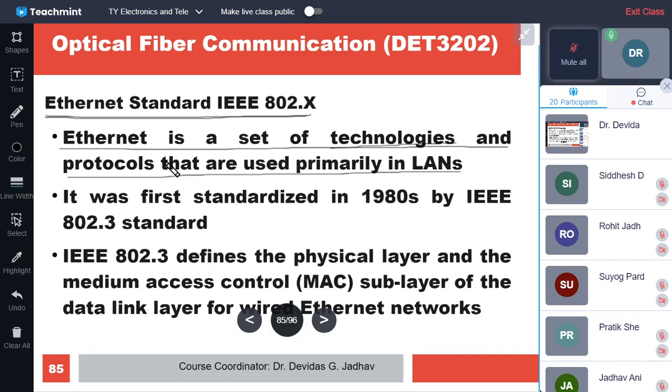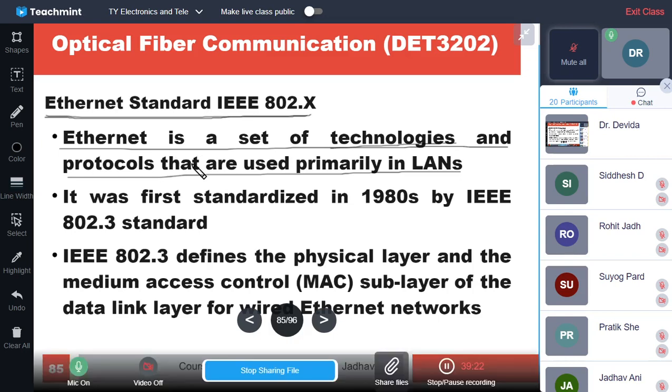And once connected, how do the devices communicate? How should the address be placed, how should error checking be done, what is the rate of transmission, so that whatever pulses one device transmits, the other device receives the same pulses by sampling. If it has a different sampling clock, then it may receive erroneous pulses. So all this is standardized.